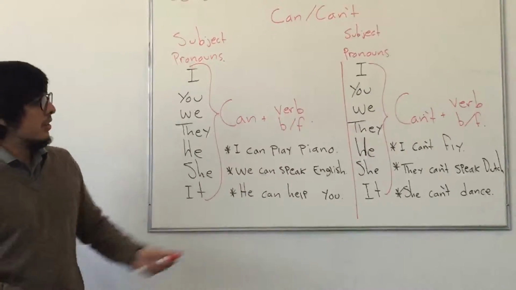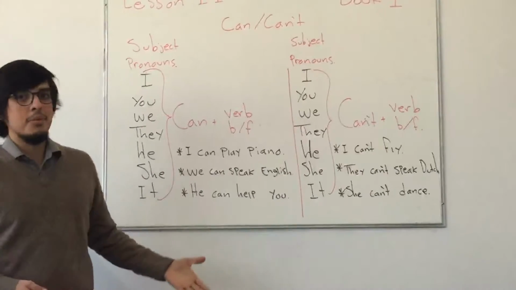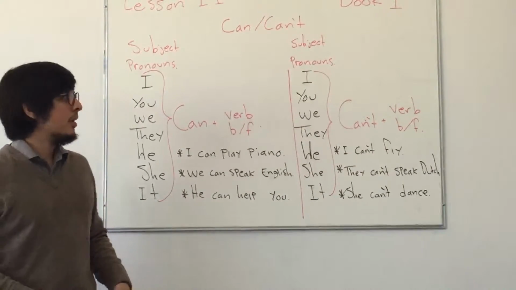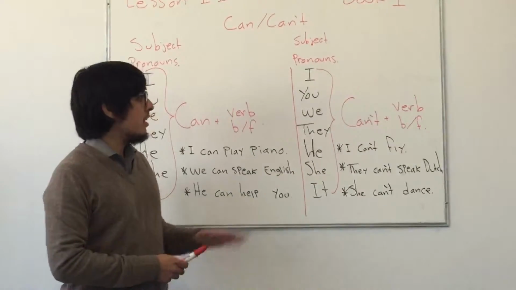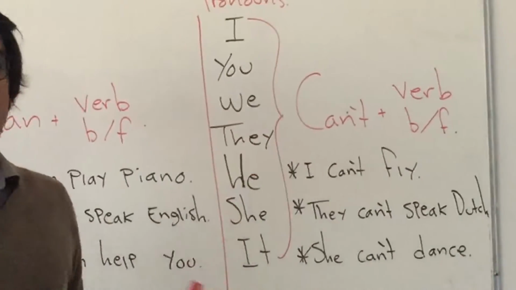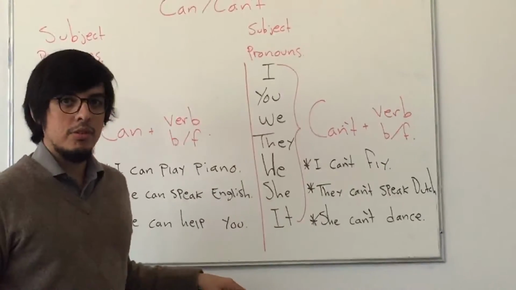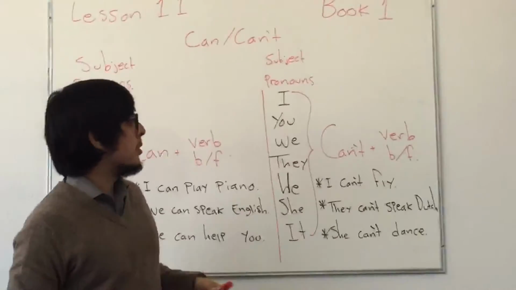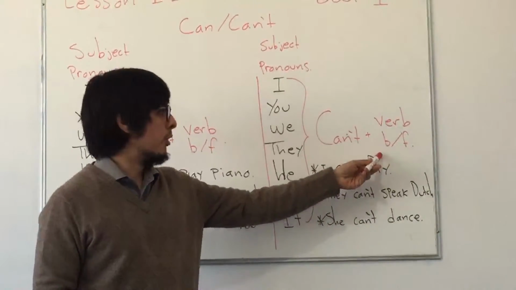On the other side, we have the negative form. The negative form is to talk about no ability at all, or something that is not possible. Here it follows the same rules. We only have can't, or cannot, the full form, with all the subject pronouns. No matter the subject pronoun, you only use can't plus a verb in base form.